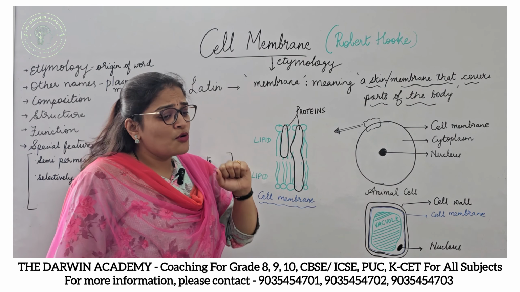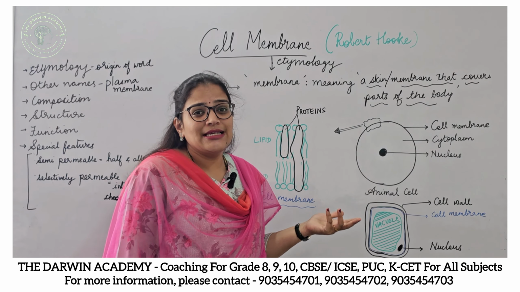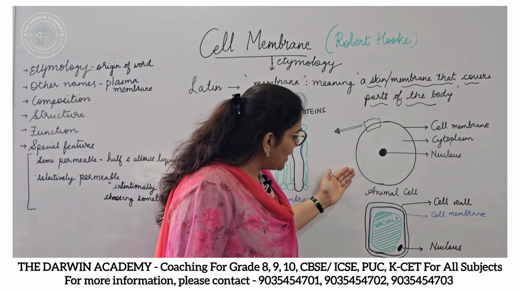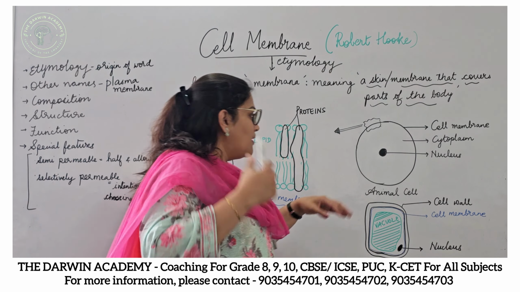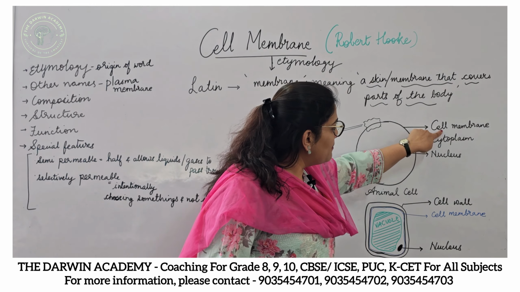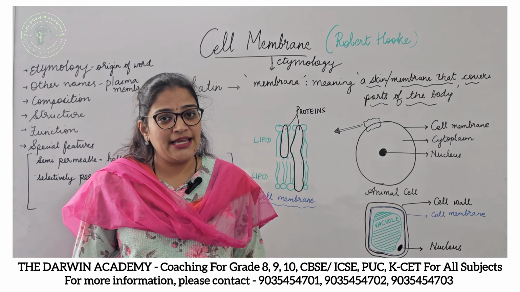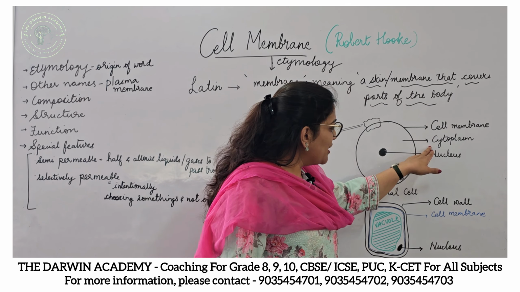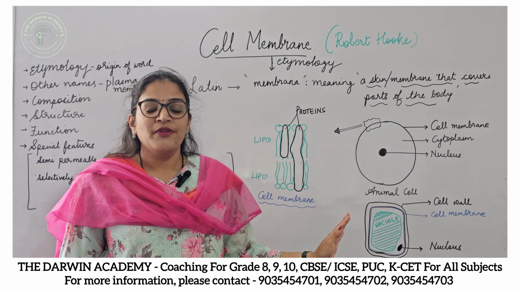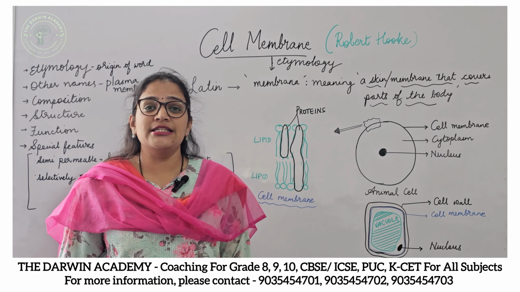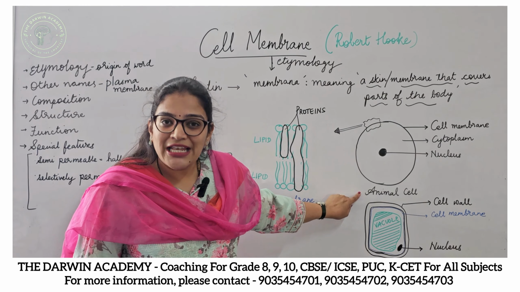With that, let's move on to how a cell looks and where exactly the cell membrane is. I've drawn an animal cell and a plant cell for your reference here. In this animal cell, the cell membrane forms the outer protective covering of the cell, within which we can see the cytoplasm and all the other cell organelles. We will discuss all the other cell organelles in the upcoming videos. That was with respect to the animal cell.